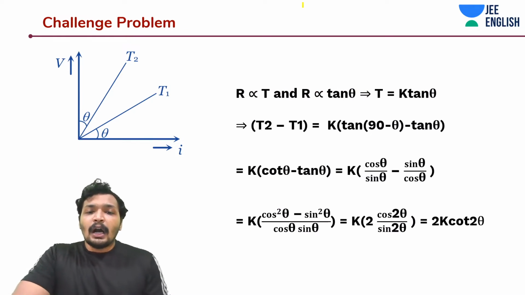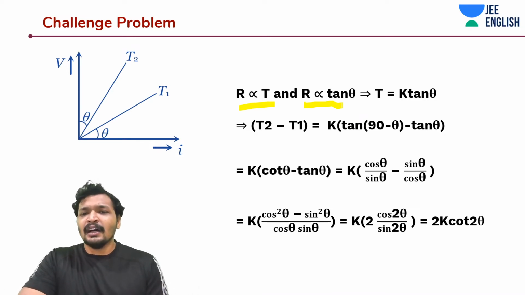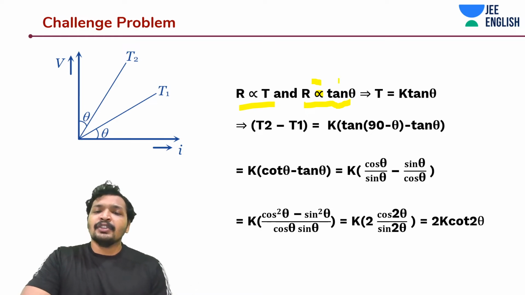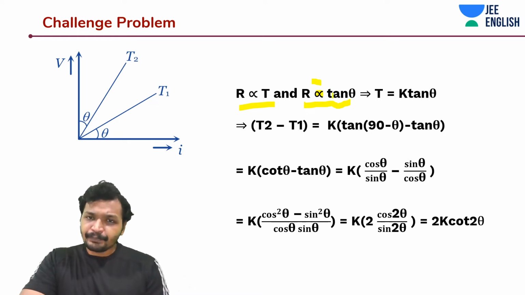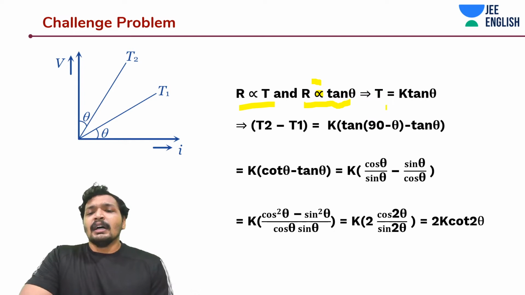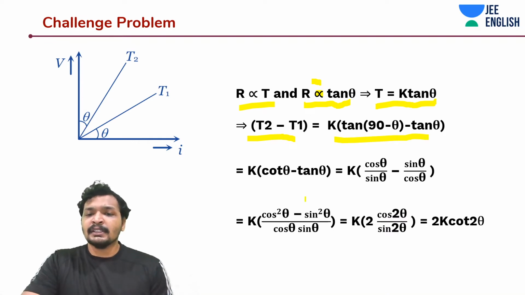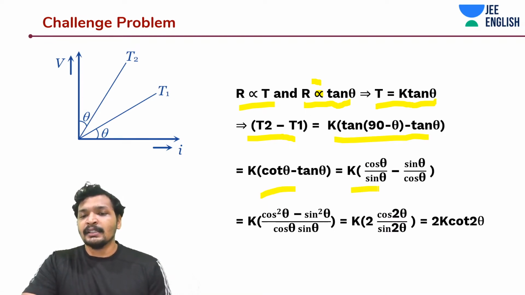Now R is proportional to, same thing is done over here. R is proportional to temperature, resistance is proportional to temperature. Actually R is equal to tan theta in this case. You know what? This should have been R is equal to tan theta, and T is equal to K into tan theta, and T2 minus T1 is equal to K into 90. Same thing is done over here, so you get the same answer.